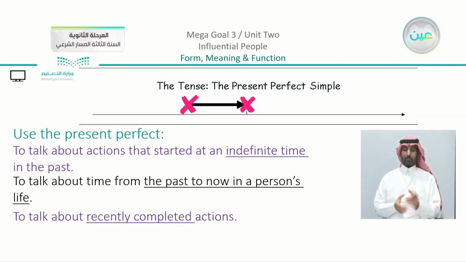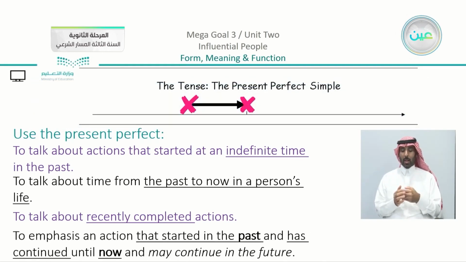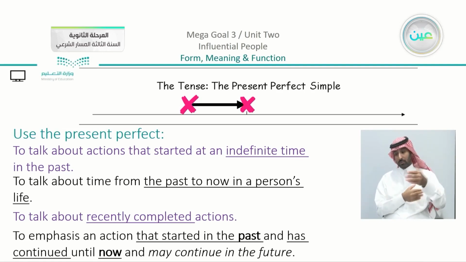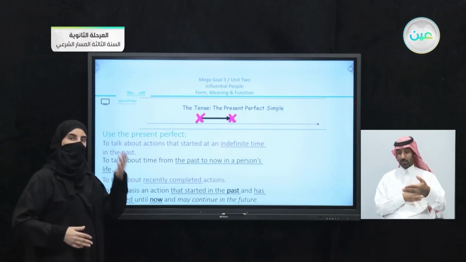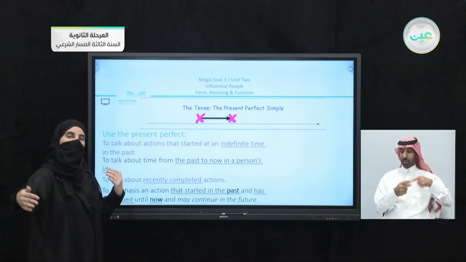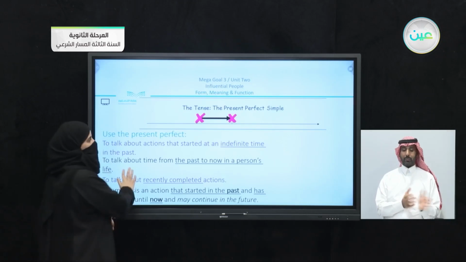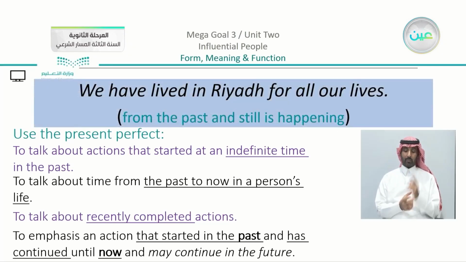After that, the last point, we can add to emphasize an action that started in the past and has continued until now and may continue in the future. So something is still going on, starting from the past, and may even go on to the future. For example, we have lived in Riyadh for all our lives and we are still living there.